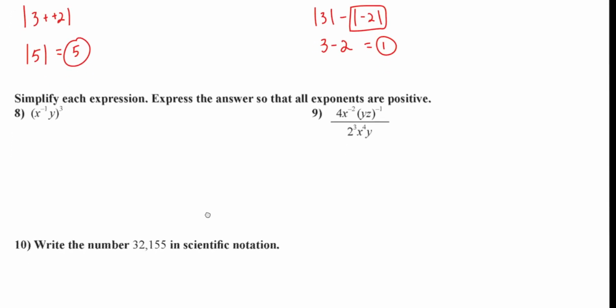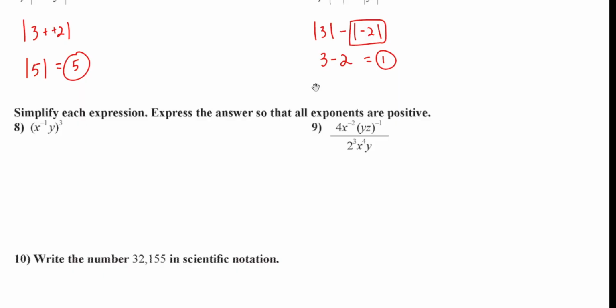Probably the hardest thing on all 3 of these quizzes are these 2 right here, okay? So watch very carefully. Everything in the parentheses is being cubed, taken to the 3rd power. So I got to take everything to the 3rd power. I'm not even going to write it down. I'm just going to do it in my head. X to the negative 1st to the 3rd. We have a thing called the power rule. What does that power rule tell us? When you have an exponent taken to another power, what do you do? You multiply them together. So this is going to be x, you keep the base the same, and multiply the exponents. What's negative 1 times 3? Negative 3.